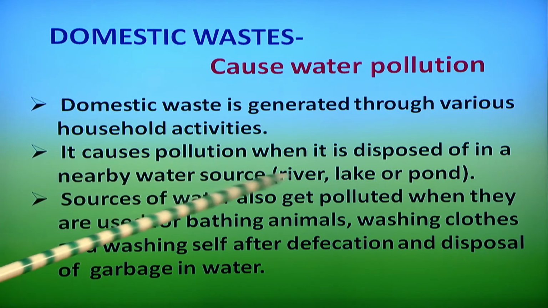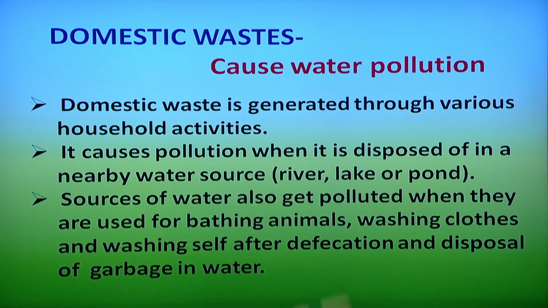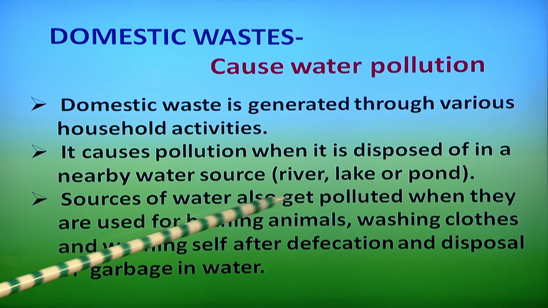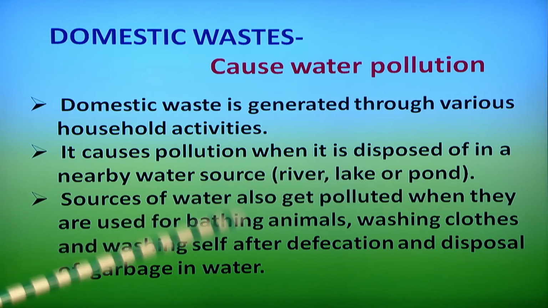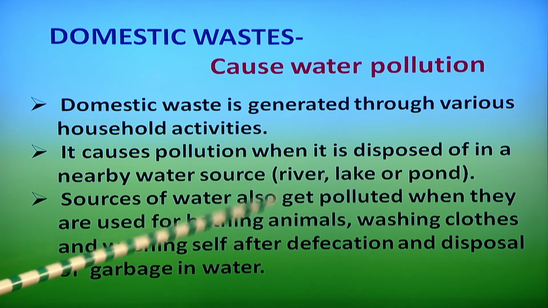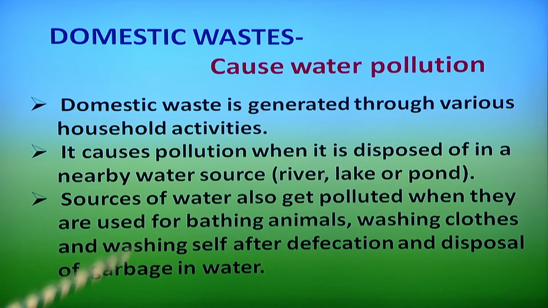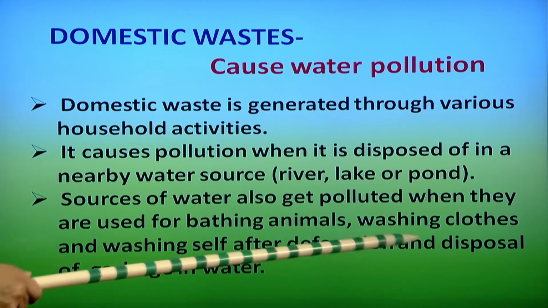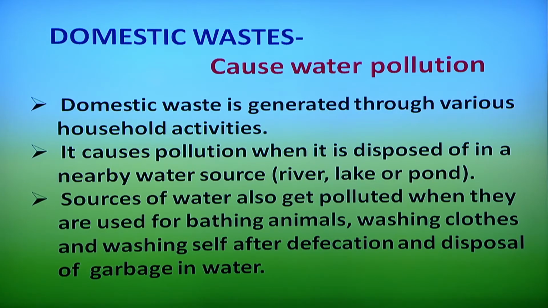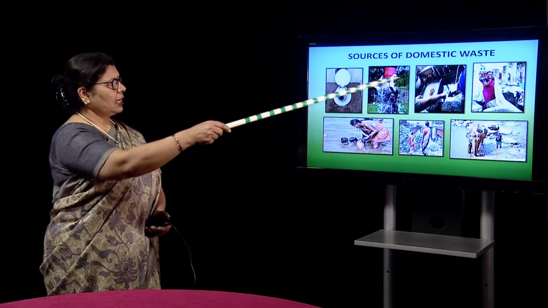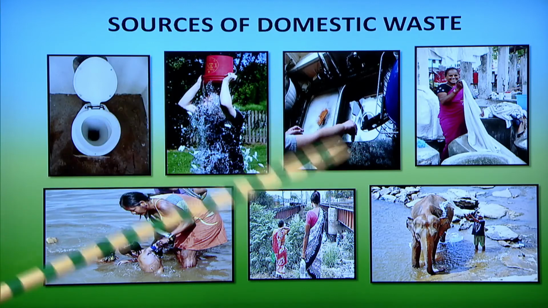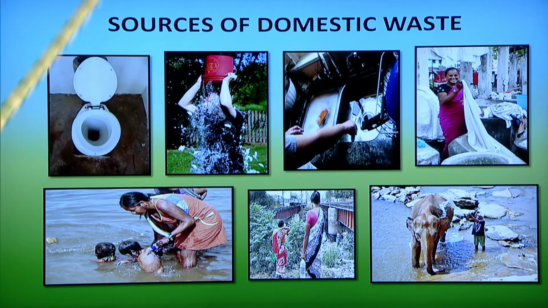And when it is thrown or disposed of near water bodies like a river or lake, it will definitely cause pollution. When water sources get polluted and people are also using this same water for bathing themselves, bathing animals, washing clothes, defecation, and disposing of garbage in water, that is causing water pollution. These are some of the ways domestic waste going out of our house causes water pollution outside.